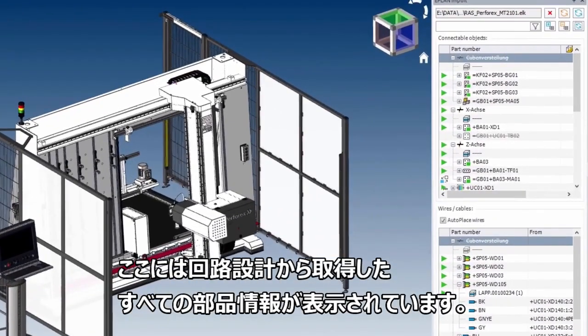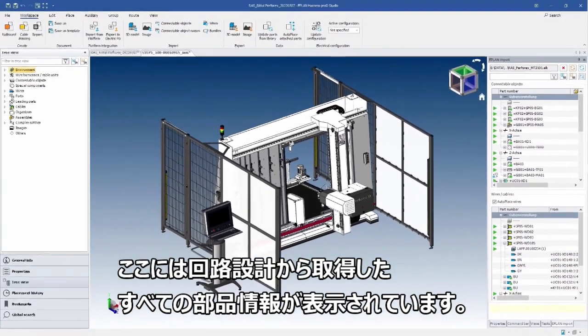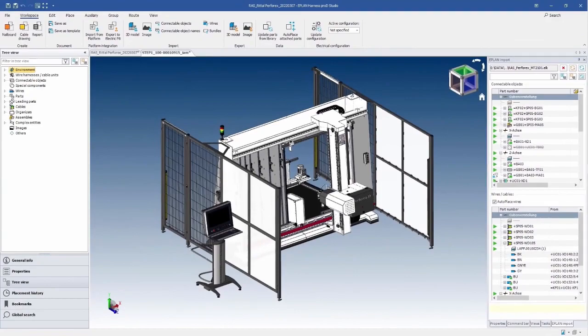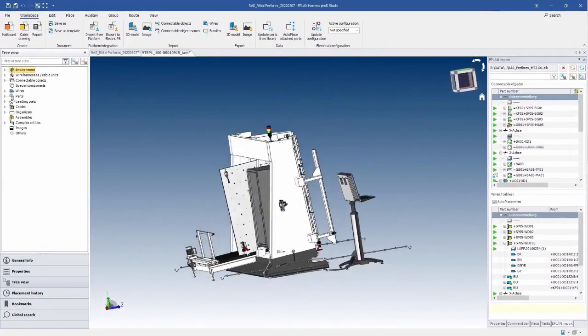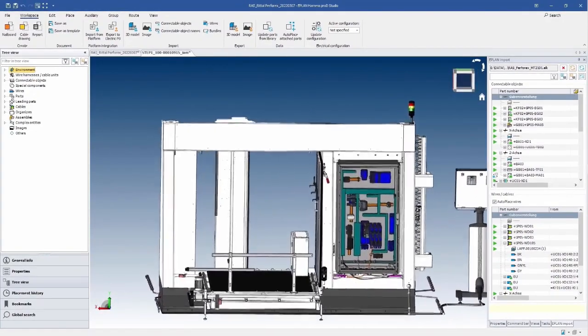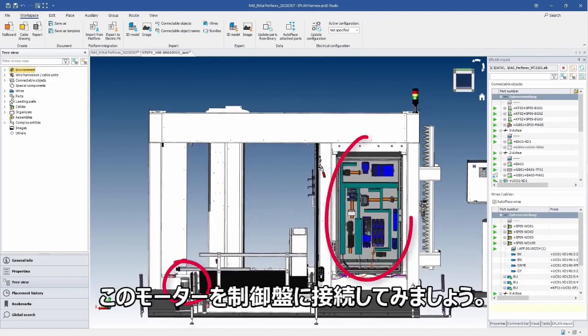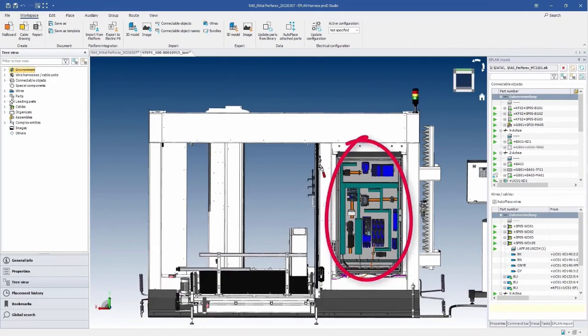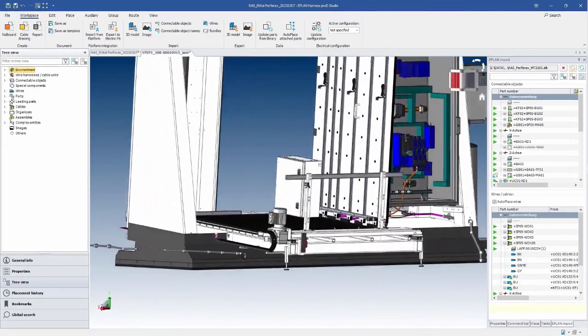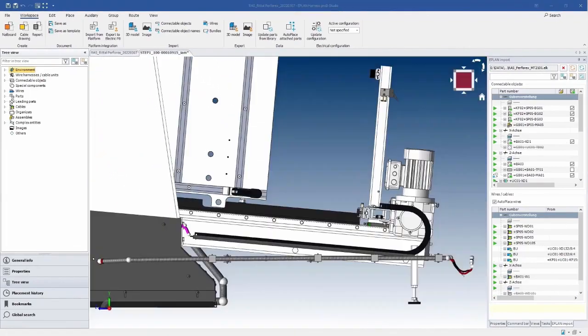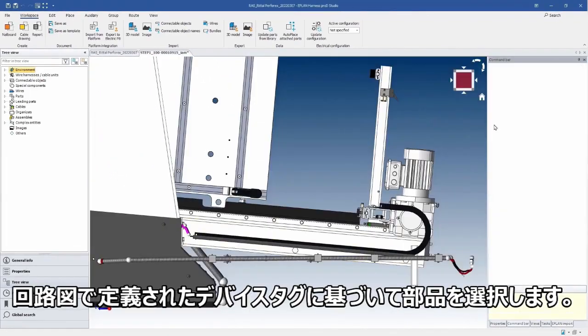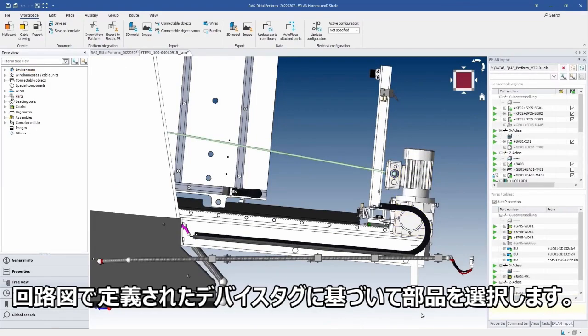This is an overview of all parts from the schematic which now need to be installed. Our task is to define the right place. Let us connect this motor with the control cabinet. We select the correct component based on the device tag defined in the schematic project.